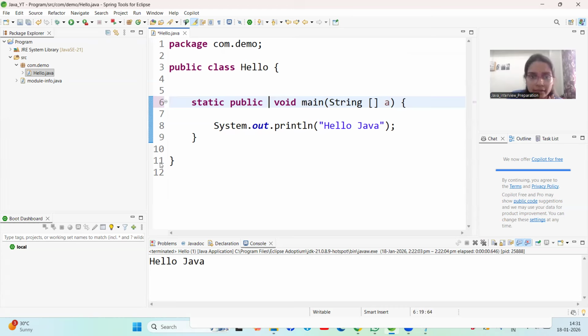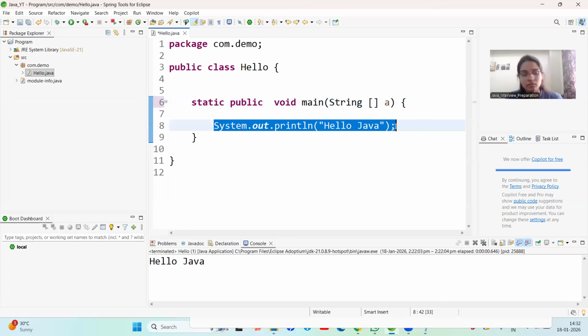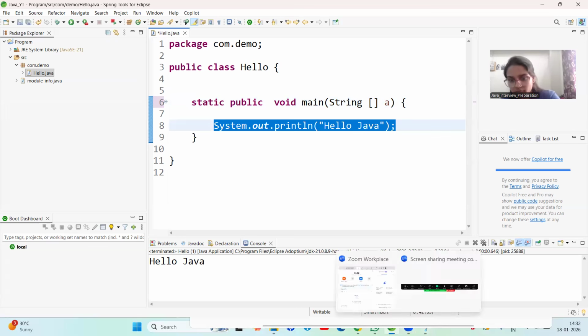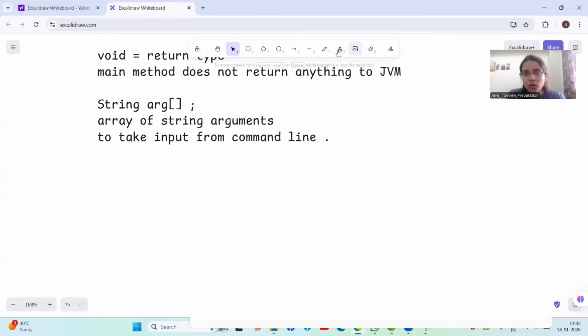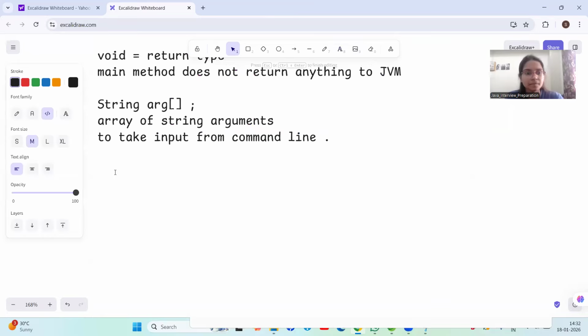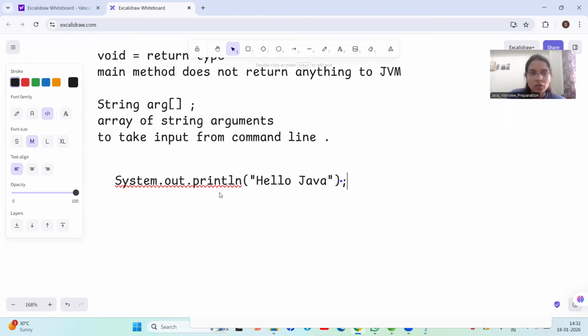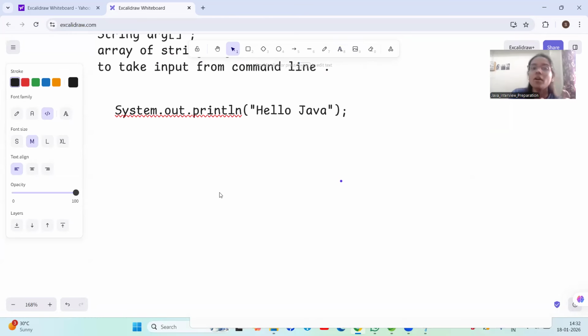Now, after that, let's understand this term, System.out.println. Most people memorize it, but you should understand the meaning of each word. What is meant by System? What is out? What is println? So let's understand this statement. Let me copy it. Here we have written System.out.println.